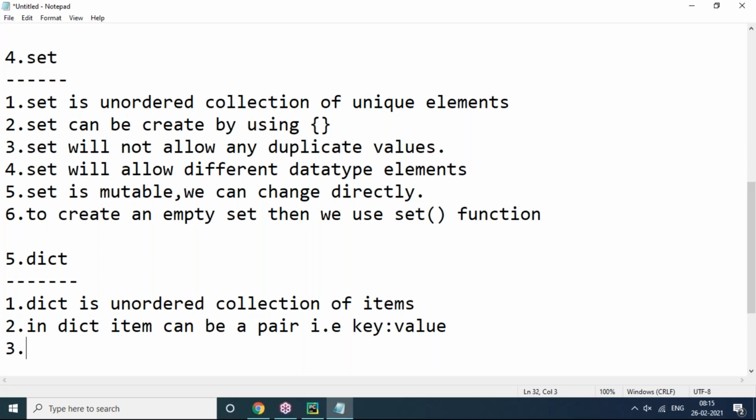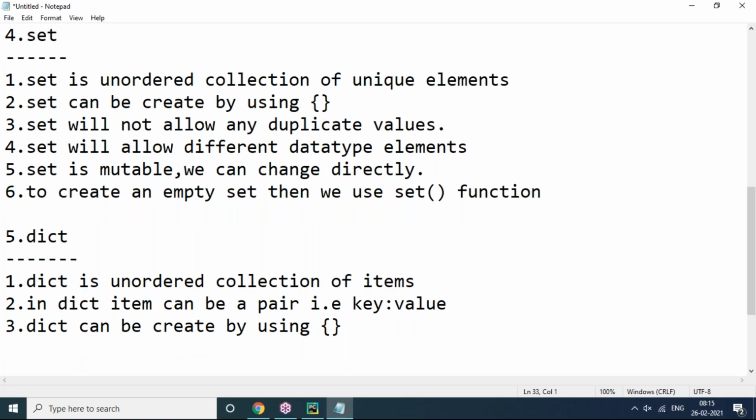So next, how to create a dictionary? A dictionary can be created by using curly brackets. If we give empty curly brackets, it leads to an empty dictionary only. But look at here.